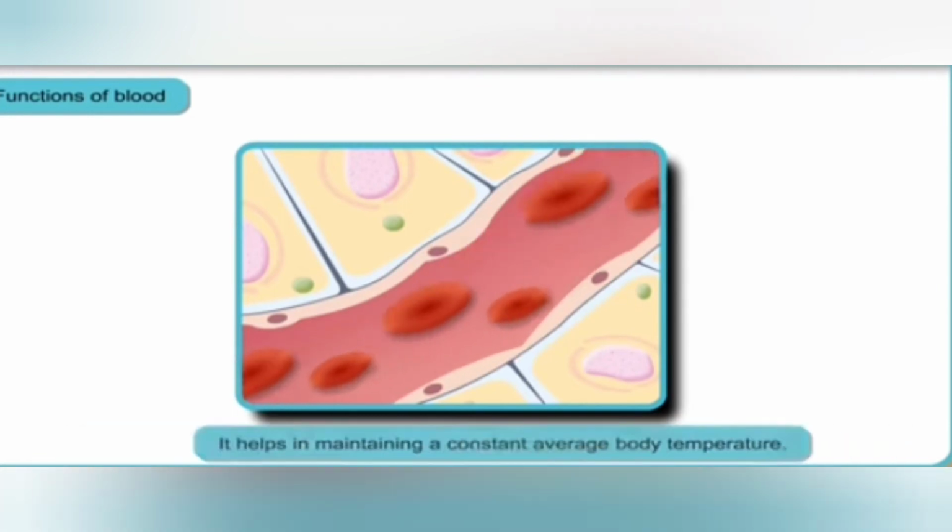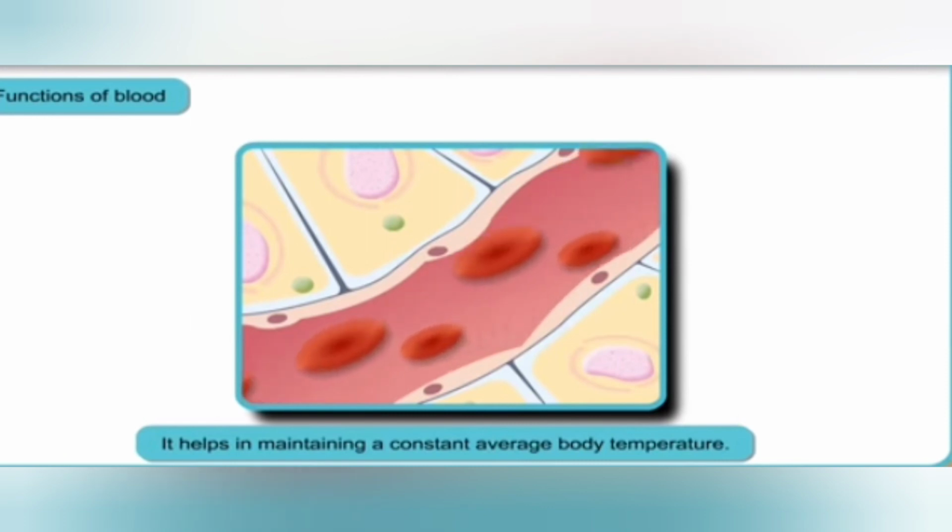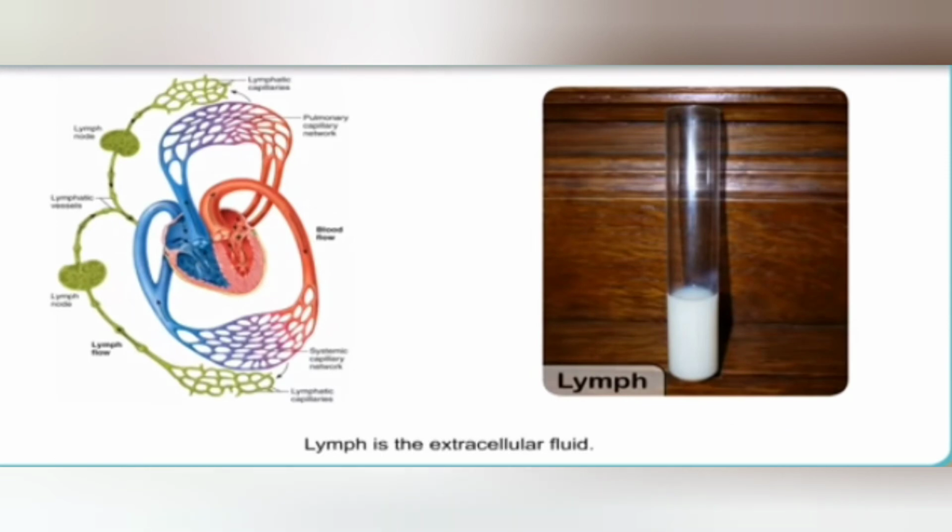Now the functions of the blood. Blood is a liquid connective tissue performing the following functions. Blood carries oxygen from the lungs to the different parts of the body and removes carbon dioxide from the body cells. Blood carries digested food from the intestine to all parts of the body.